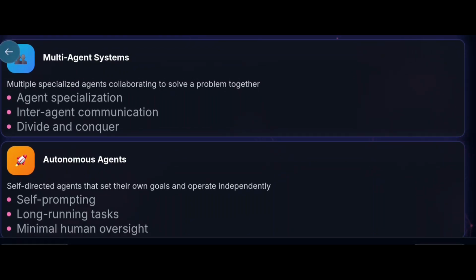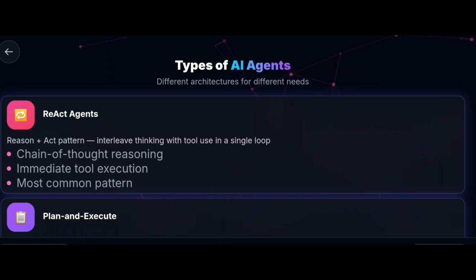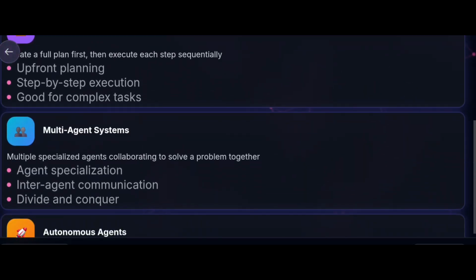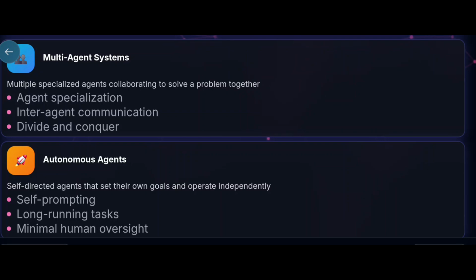Another type is autonomous agents. In autonomous agents, self-directed agents set their own goals and operate independently. Some examples are self-prompting, long-running tasks, and minimal human oversight. So in simple words, how many types are there? ReAct agents, plan and execute agents, multi-agent systems, and autonomous agents.